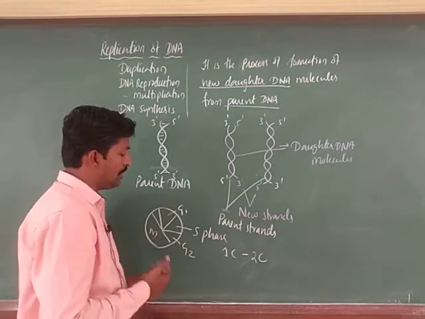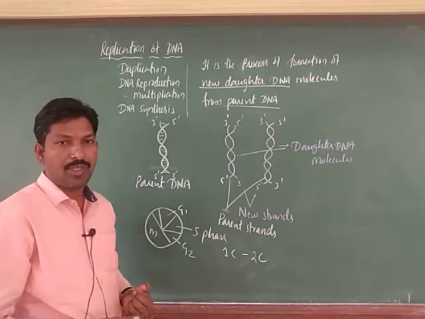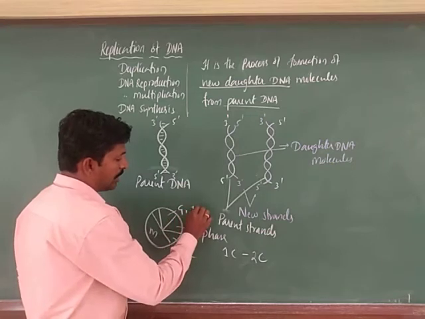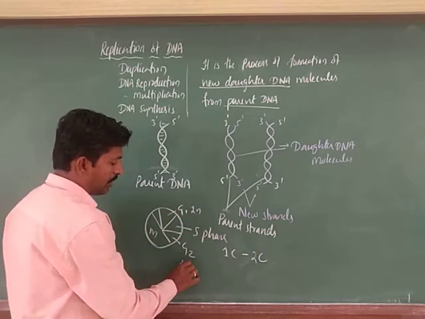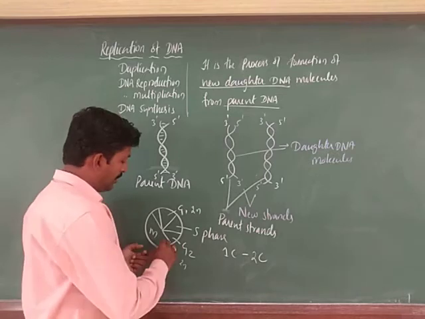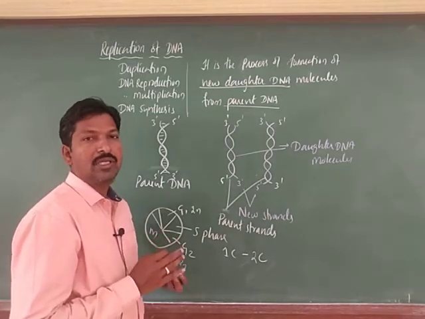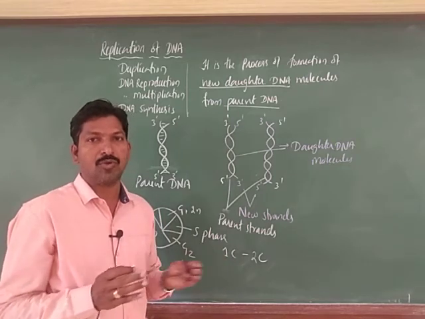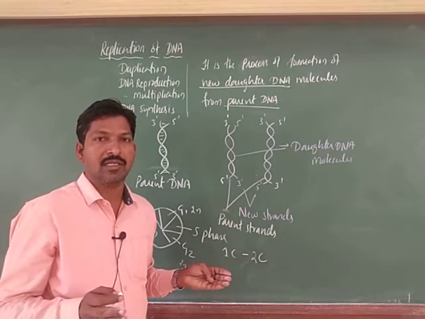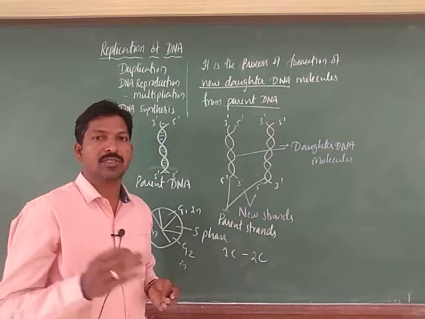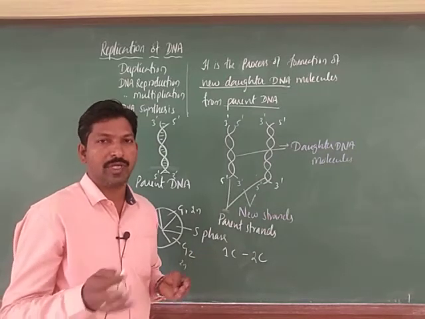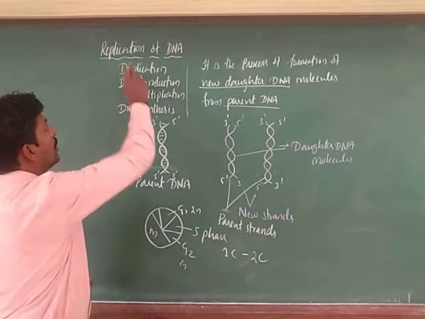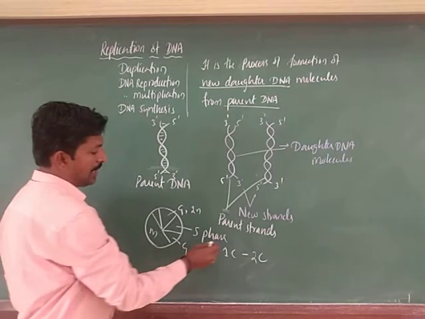For example, the chromosome number, as usual in the G1 phase, is 2n. Here also it is 2n only. When it immediately enters mitosis, there is a separation of the chromosomes. By that, it remains 46 chromosomes when we consider the human cell, right. So remember that replication takes place in the cell cycle.